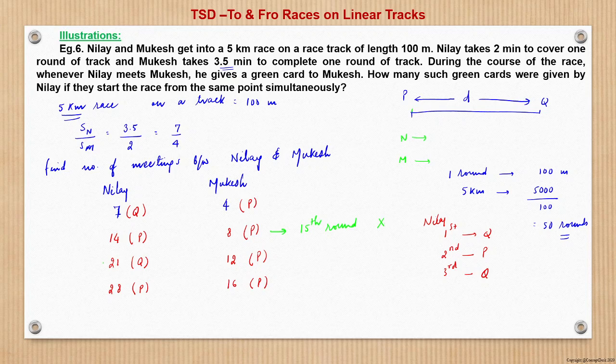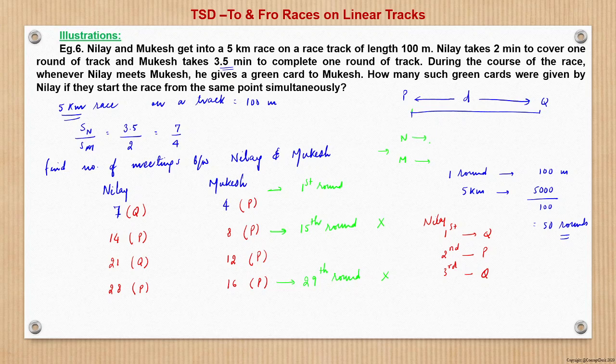Similarly, where they are at opposite ends, they will meet. But here they are at the same end. So the 29th round of Nilay will have no meeting, right? And before that, as soon as the race starts, the first round of Nilay, race starts here, N and M both.